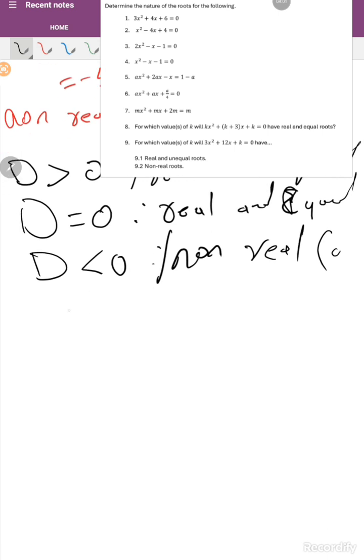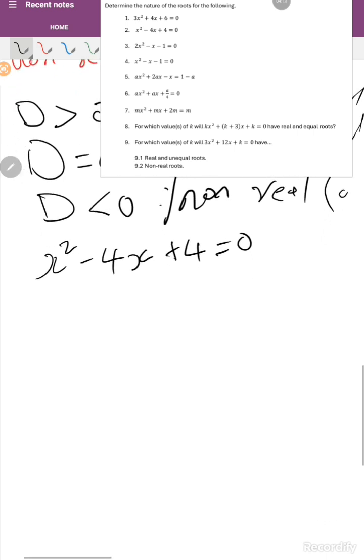So number 2, we have x squared minus 4x plus 4 equal to 0. Don't forget the formula: D is b squared minus 4ac.